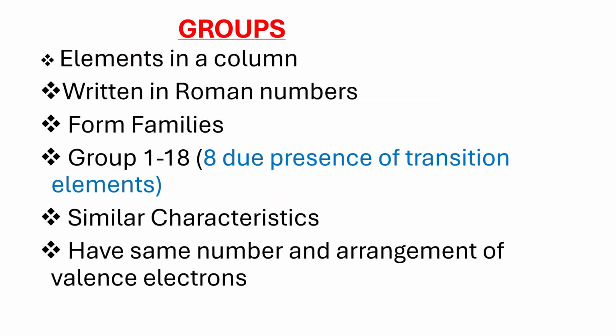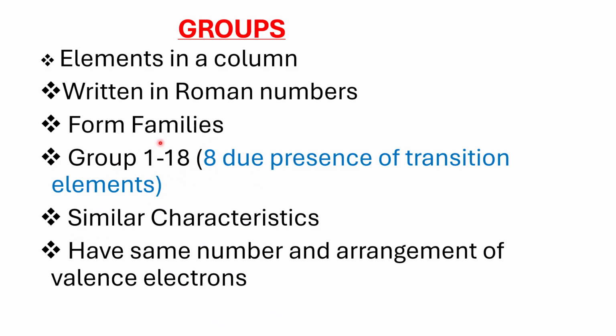Now, let me say that a periodic table consists of groups of elements and periods. Elements are arranged in columns, and in a standard way in chemistry, you should write these groups in Roman numerals, Roman I, Roman II, to represent the 8 groups that we have. These same 8 groups form what we call chemical families, and we shall dwell more on these chemical families, students, in the topic that is coming ahead of us.